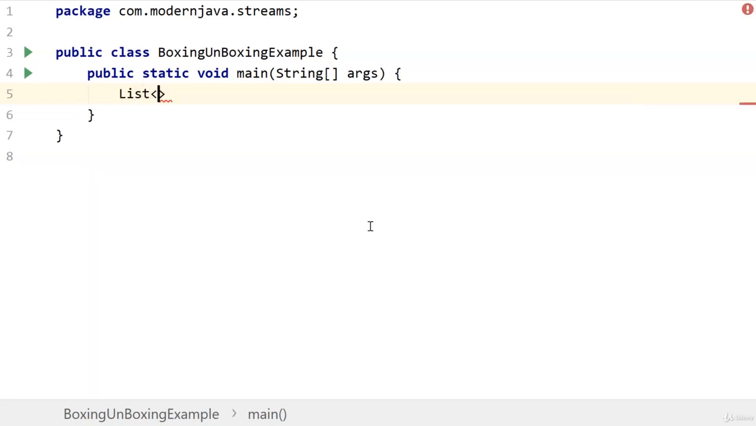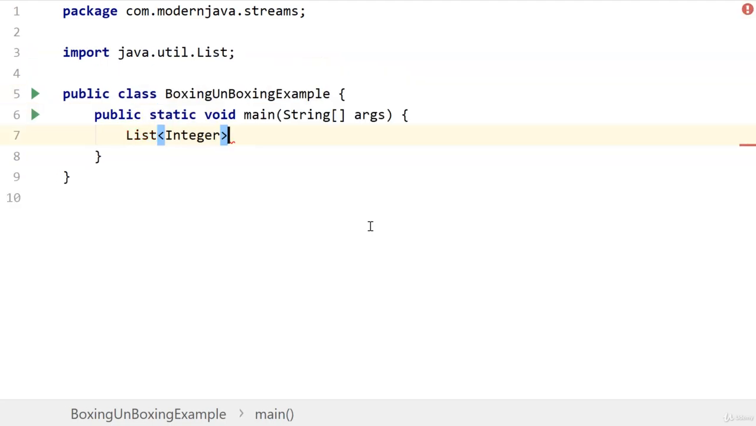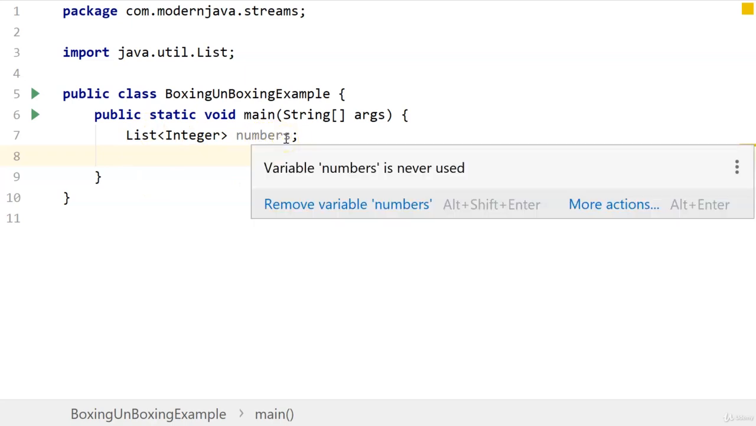So, a list of Integers, because a list can only contain objects, it cannot contain primitive types. That's why you have to define a list of Integer object numbers.